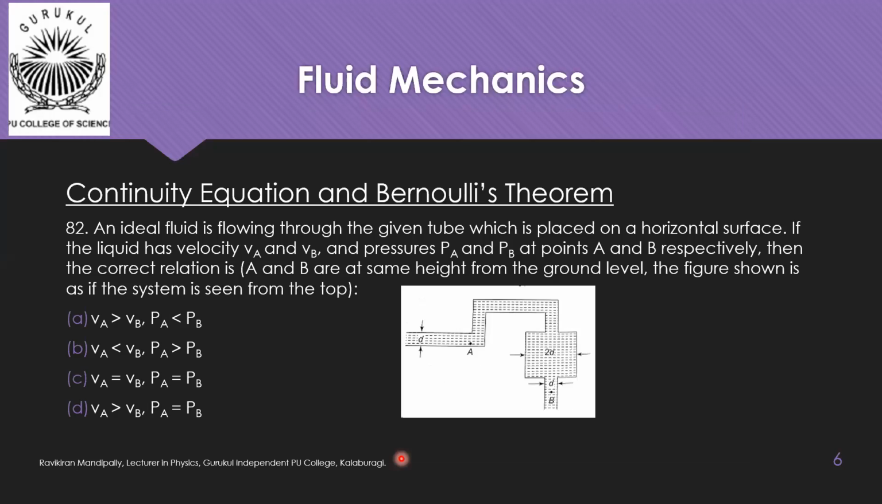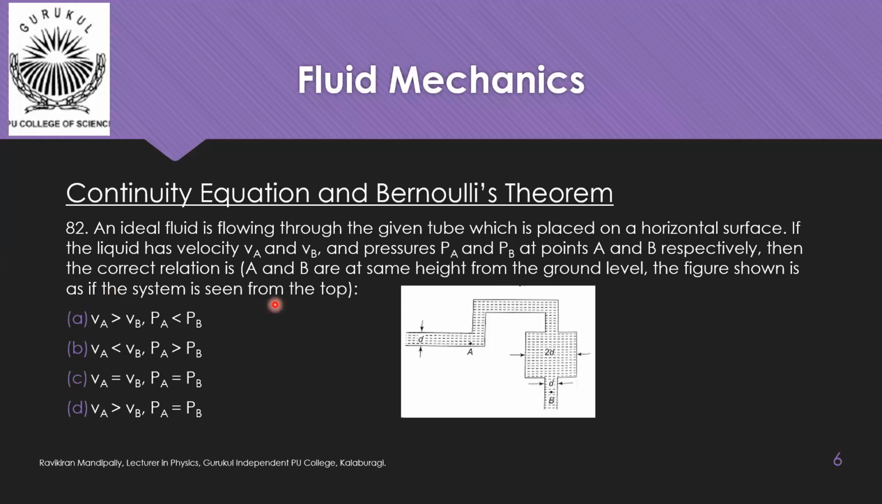Then question number 82. An ideal fluid is flowing through the given tube which is placed on a horizontal surface. If the liquid has velocities VA and VB and pressures PA and PB at points A and B respectively, then the correct relation is: A and B are at same height from the ground level. The figure shown is as if the system is seen from the top, right?